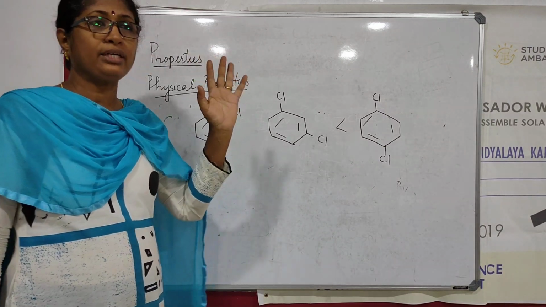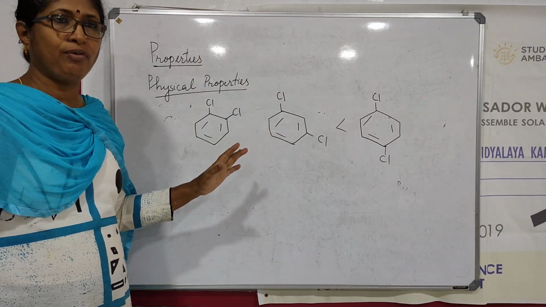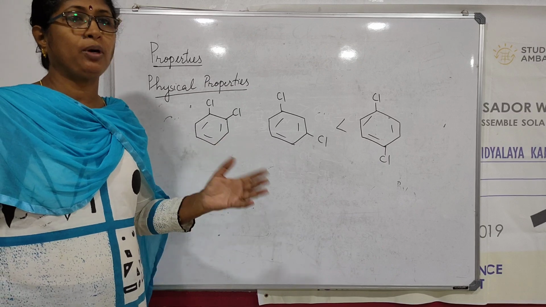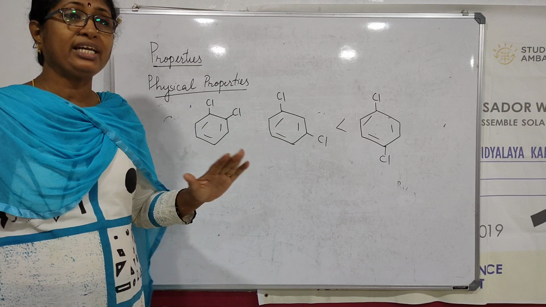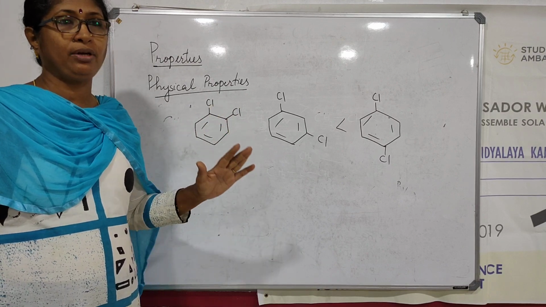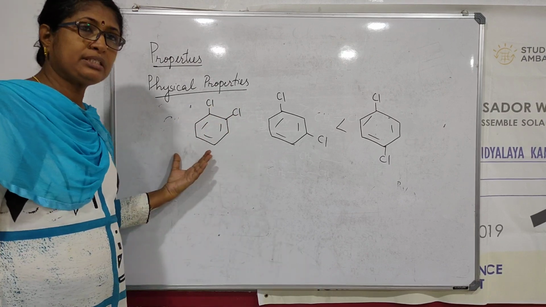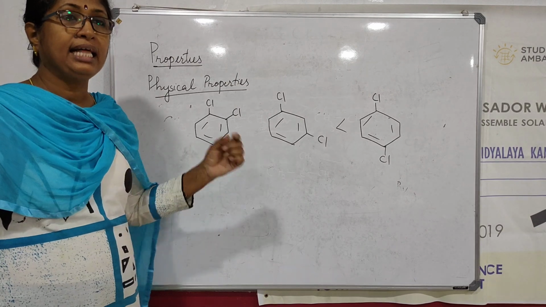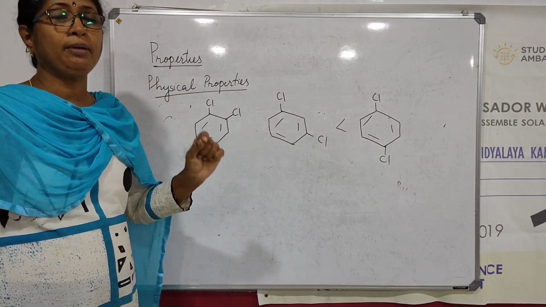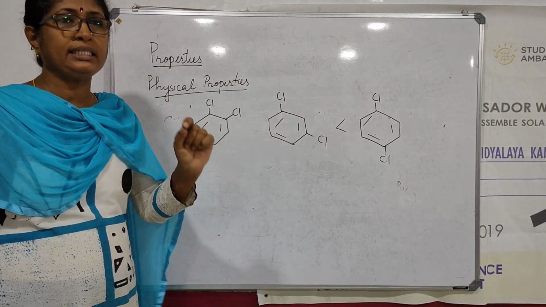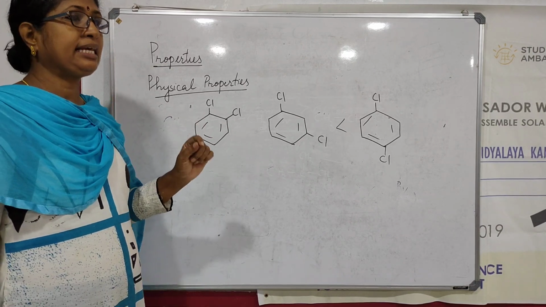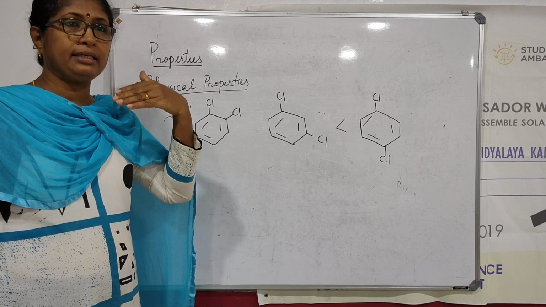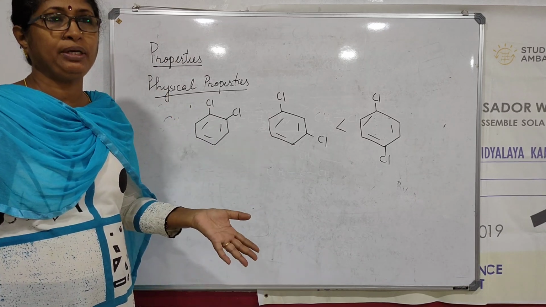We studied hydrocarbons are highly insoluble in water because they are non-polar. They cannot make any hydrogen bonding with the water. So all the hydrocarbons were insoluble in water. But when you come to haloalkanes and arenes, they are sparingly soluble in water, meaning only a very small quantity can dissolve in water. The reason is they cannot break the hydrogen bonding between water molecules.